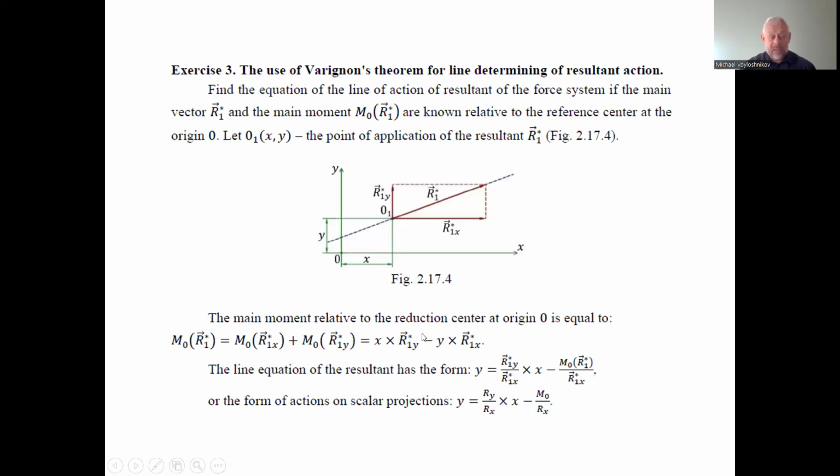Just consider the left and the right part, and this is a mathematical equation of the direct line.